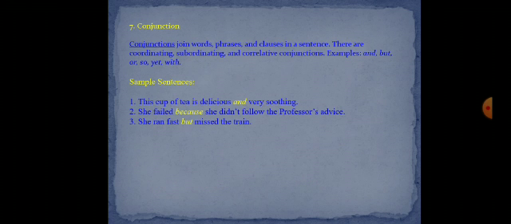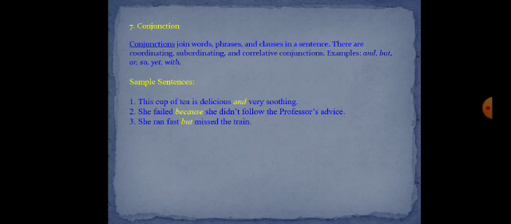Conjunctions, for example, look at this sentence. This cup of tea is delicious and very soothing. And functions as a conjunction. Next example, she failed because she did not follow the professor's advice. Because functions as a conjunction. She ran fast but missed the train. But is the conjunction here.